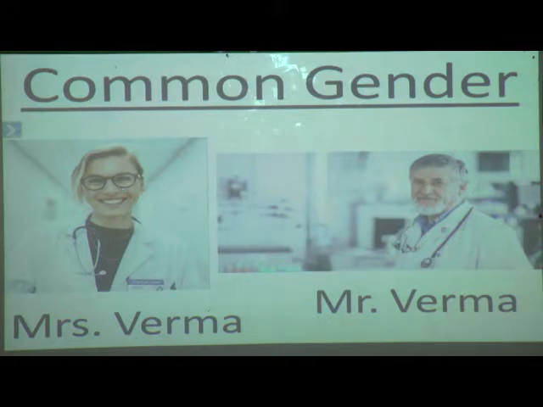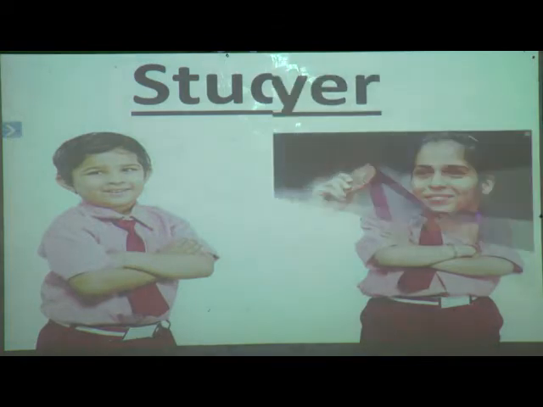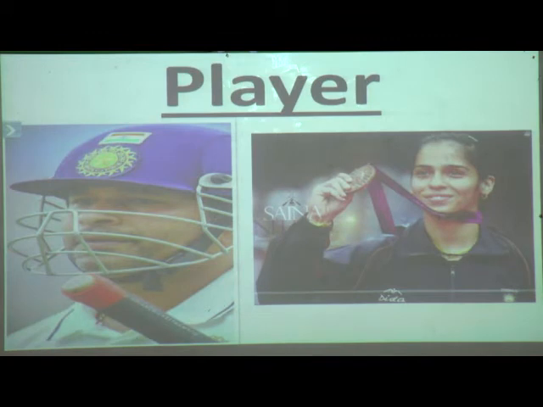More examples we can see of common gender. Student. When I mention student, a student can be a boy or a girl, either a male or a female. So student is which gender, students? Yes, that is common gender. Now player.